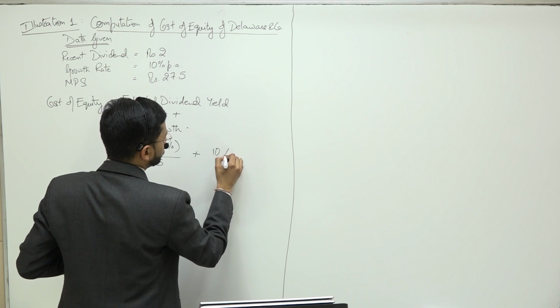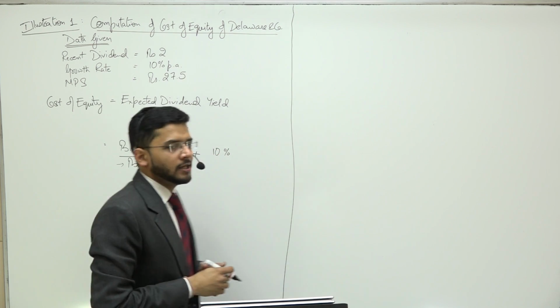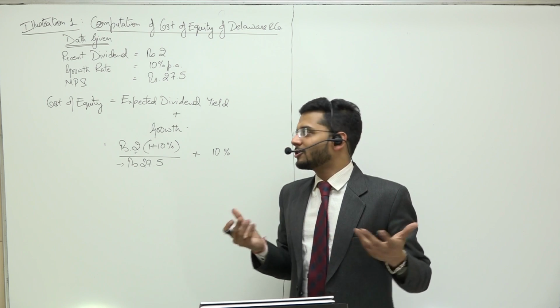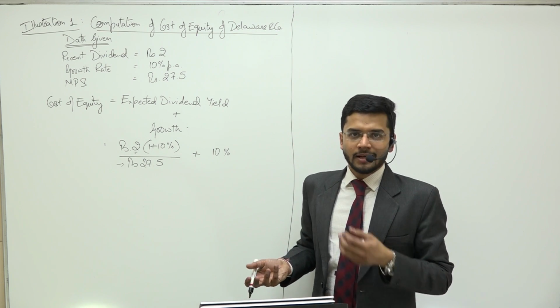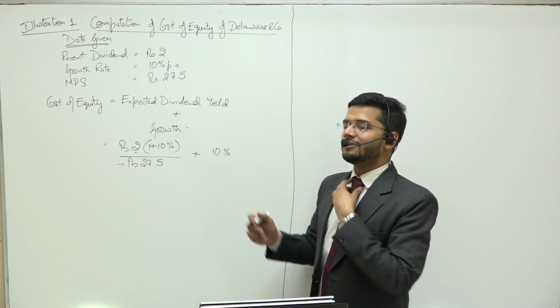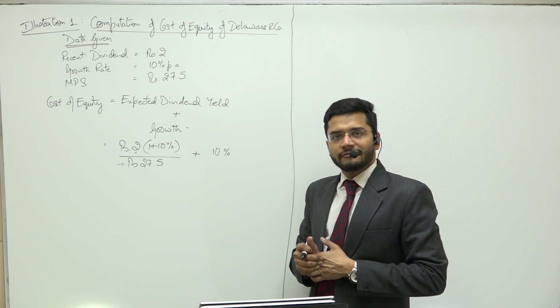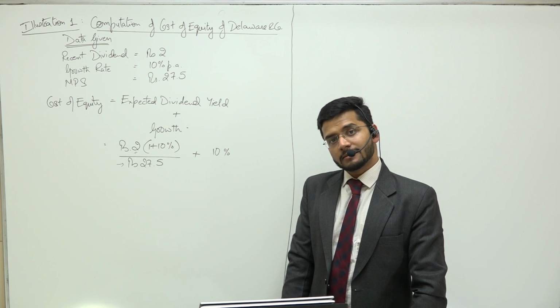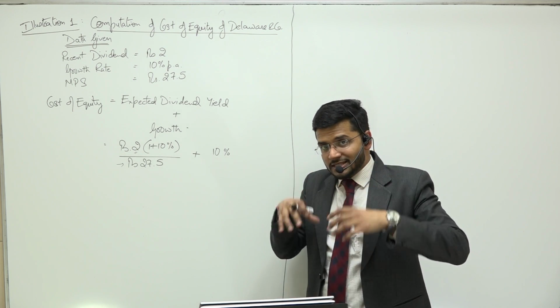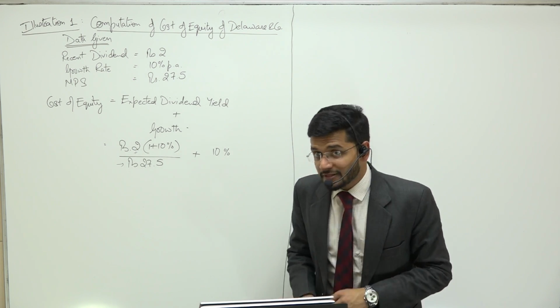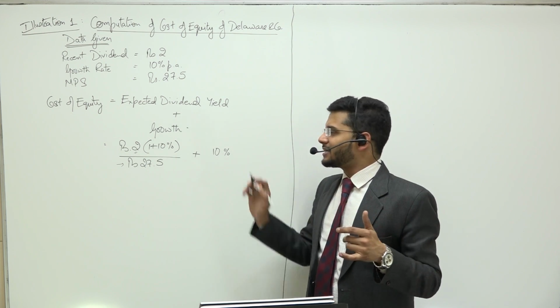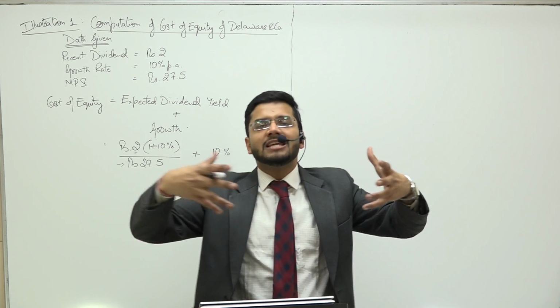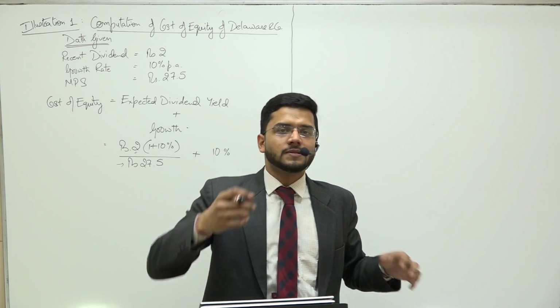And guys, growth percentage is already given to me in percentage terms, so I need not calculate it. It's 10%. My shares are going to grow at this rate, which means I'm going to reap the benefits of the profits which are reinvested into the business. Those profits are going to give me a return of 10%, which means my capital appreciation will happen to the extent of 10%.